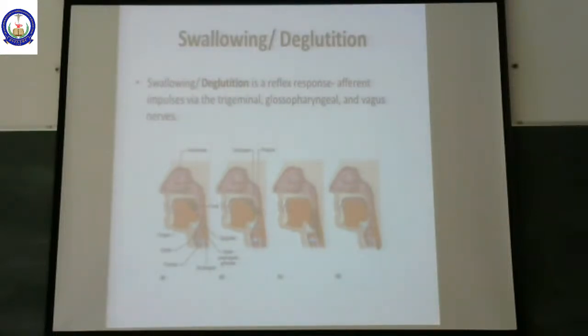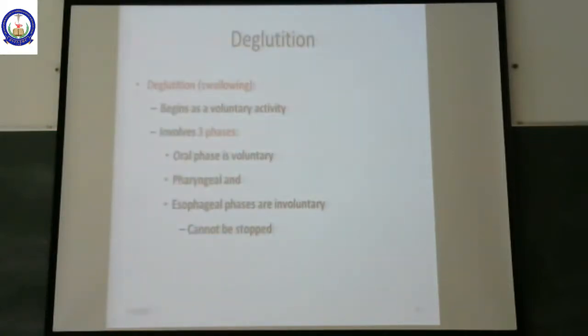What are the steps of swallowing? The food that we have eaten has entered into the mouth. From the mouth, it has to enter through the oropharynx into the esophagus. We have a small amount of soft tissue here. We call it as epiglottis. This epiglottis is going to prevent the food from entering into the respiratory passage. So it is going to direct the food into the esophagus only by closing the respiratory passage.